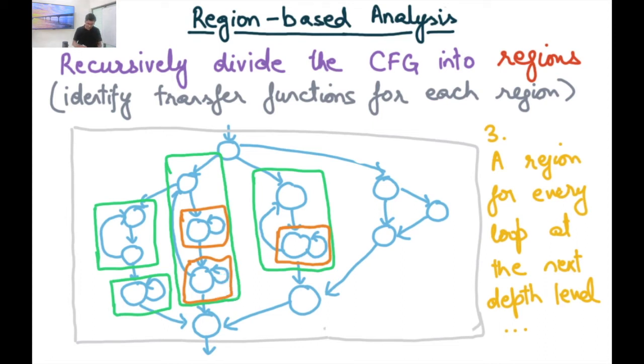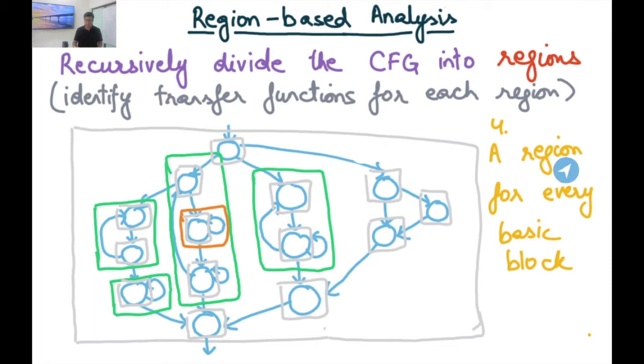And now when I'm reasoning about the control flow graph of this green box, then I can first reason about this entire orange box as a single statement. Maybe using symbolic analysis. All right. So basically, at any time I'm reasoning about some level of the hierarchy, and when I'm reasoning about that level of the hierarchy, I treat the region at the next level of the hierarchy as a single statement, because that's going to give me a more precise analysis. That's the idea.